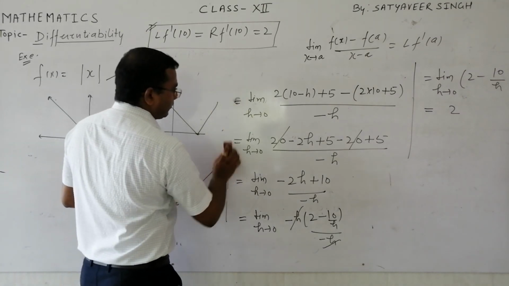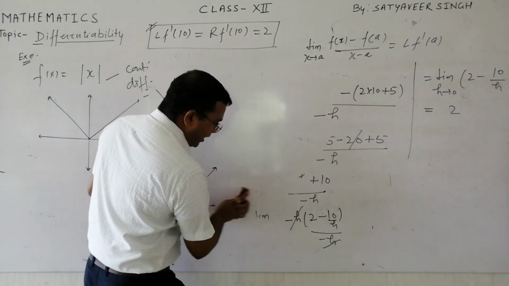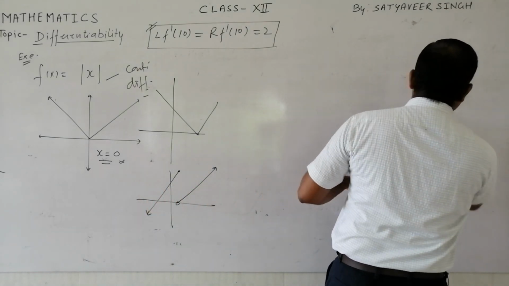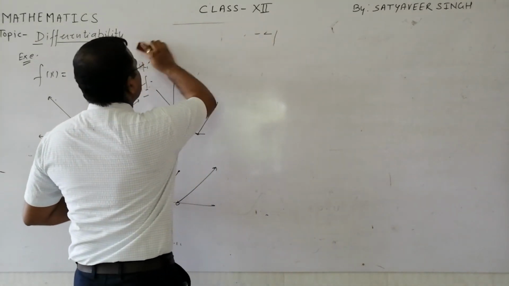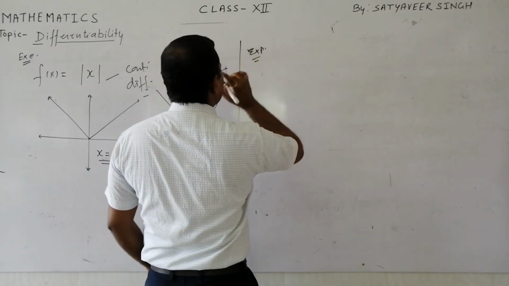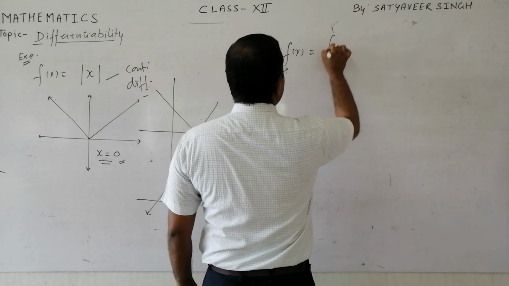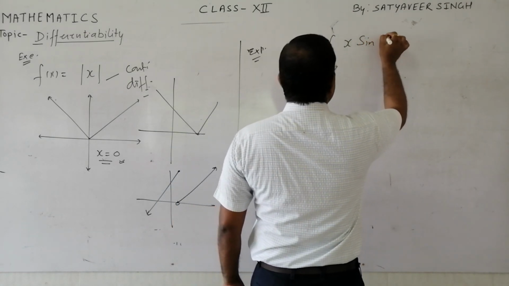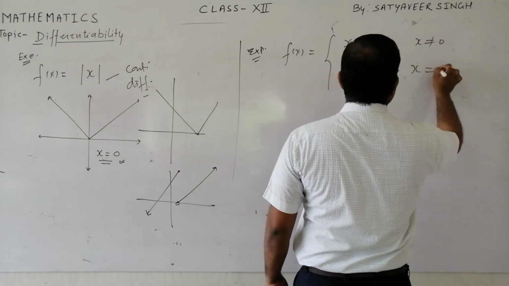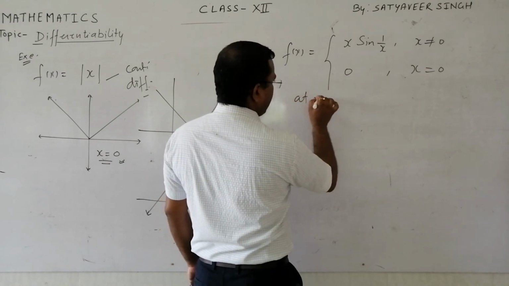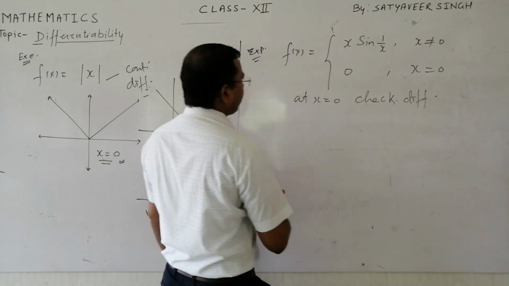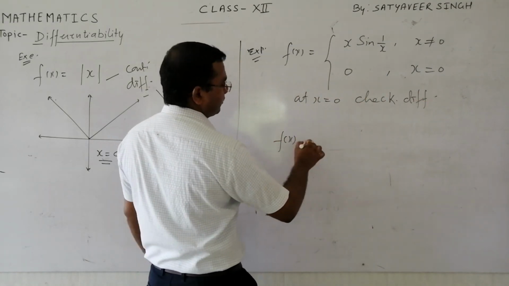And one more exercise I want to give you. You can ask your doubt in the comment box if you face any problem while doing these questions. See, student, this is very important. We have discussed this example for the continuity; the same you will have to check for the differentiability also. The function is x sine 1 upon x for x not equal to 0, and 0 when x is equal to 0. At x equal to 0, you will have to check the differentiability of the function, and try to solve this exercise also.